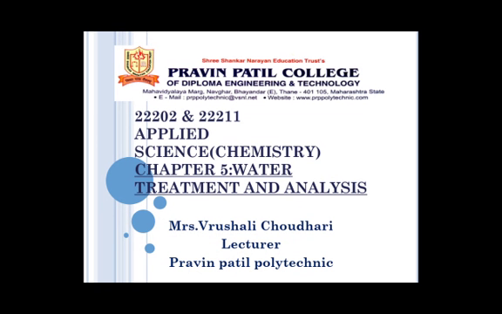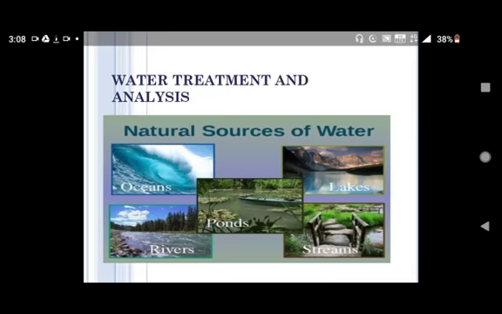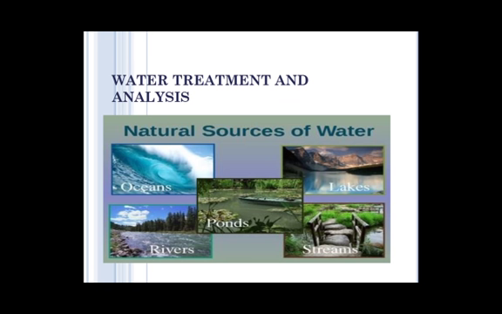Today we are going to learn applied science chemistry, subject code 22202 and 22211, for chapter 5, water treatment and analysis. Water is important for our daily life. Without water, life is not possible. But whatever water is required for us should be in a pure form. We are going to check whether it is pure or not. If it is bad water, too much hard water, contaminated water or polluted water, what will be the effect on our life, that we are going to learn.